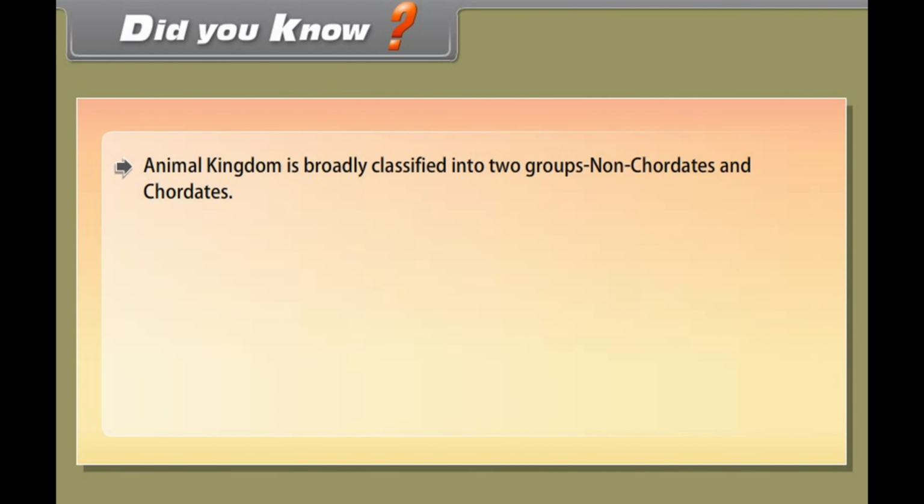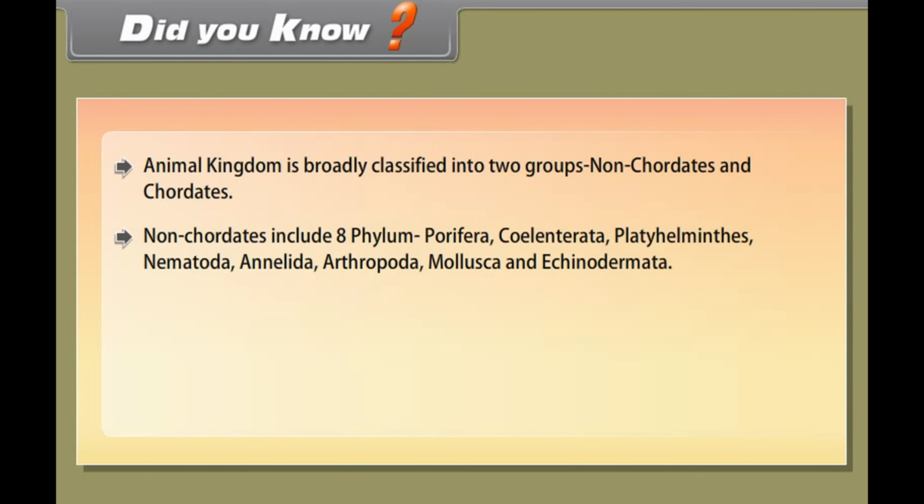Did you know? The animal kingdom is broadly classified into two groups, non-chordates and chordates. Non-chordates include 8 phyla: Porifera, Coelenterata, Platyhelminthes, Nematoda, Annelida, Arthropoda, Mollusca, and Echinodermata.